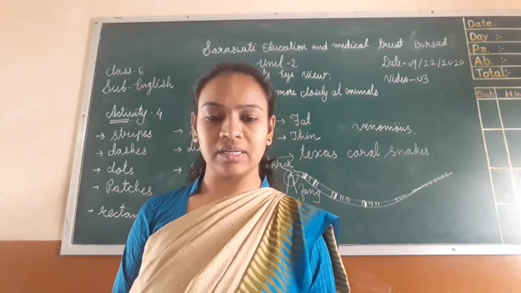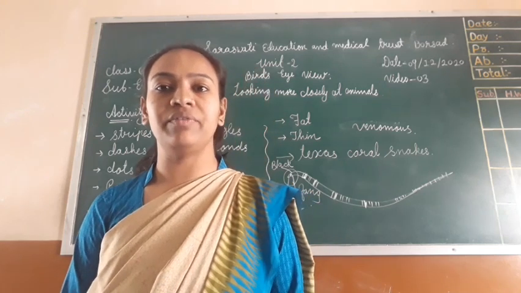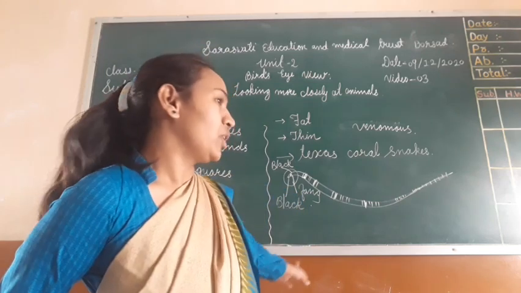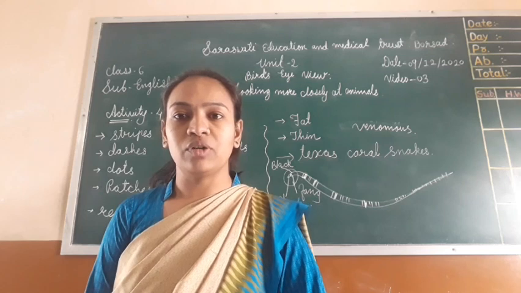So we discussed activities 4, 6 and 7. In the first activity we saw 4 types of snakes.